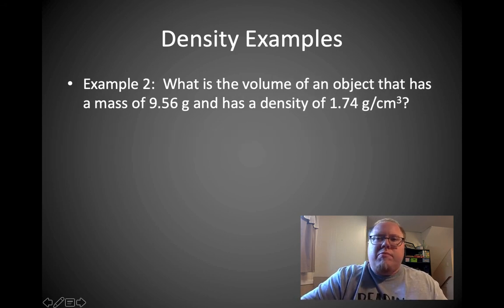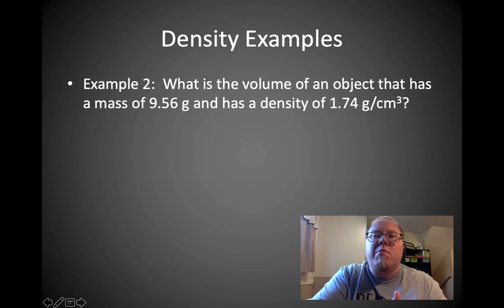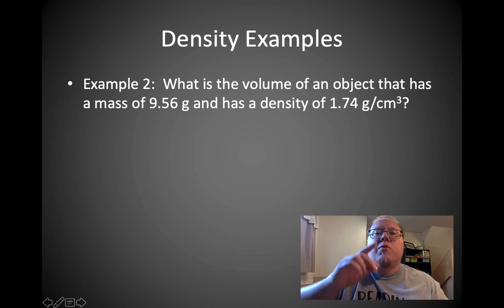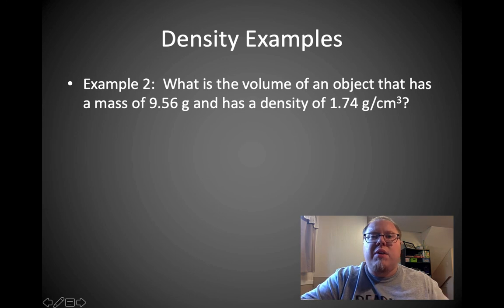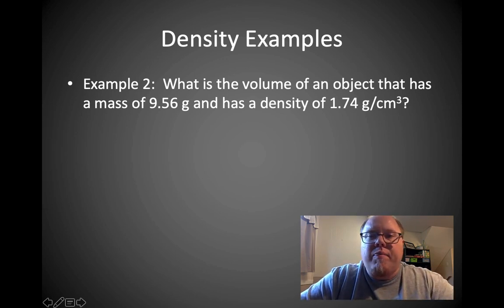Second example. What's the volume of an object that has a mass of 9.56 grams and a density of 1.74 grams per centimeter cubed? Okay, so this time I have the mass and the density, and I want to know the volume. So, excuse me, density is M over V. So rearrange that equation for volume. Pause the video and see if you can give this a try.